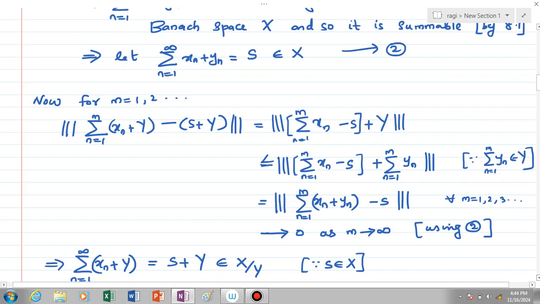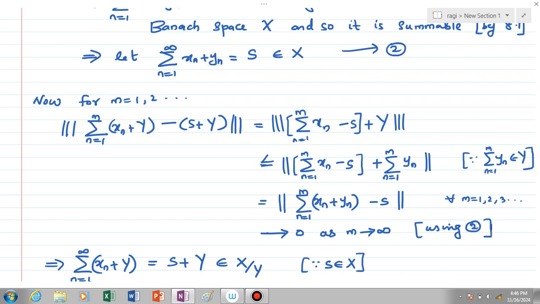This is clearly less than or equal to double norm of summation 1 to m xn minus s plus summation 1 to m yn, which is equal to norm of summation 1 to m xn plus yn minus s, which clearly tends to 0 as m tends to infinity using equation number 2. We know that the summation 1 to infinity xn plus yn is equal to s. So letting m tend to infinity, the series n equal to 1 to m becomes n equal to 1 to infinity xn plus yn, which is equal to s. So the norm of this tends to 0 as m tends to infinity.